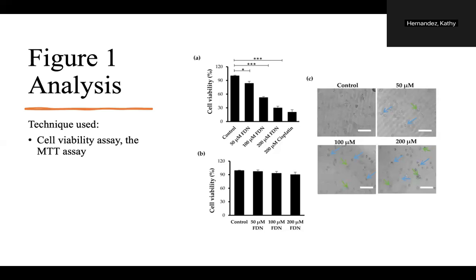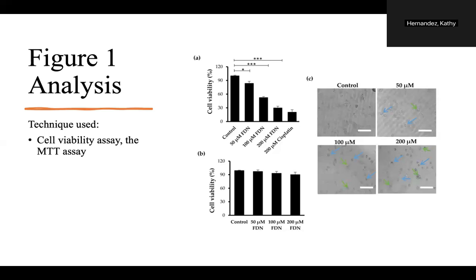significantly reducing cell viability. You can tell the significance by the number of stars. One is the most significant. This is comparing the control and 50 micromolars of FDN. And then the three stars means that those two are significantly different.